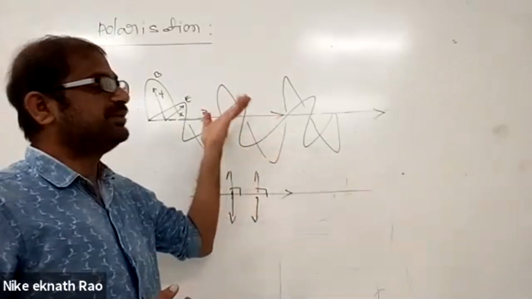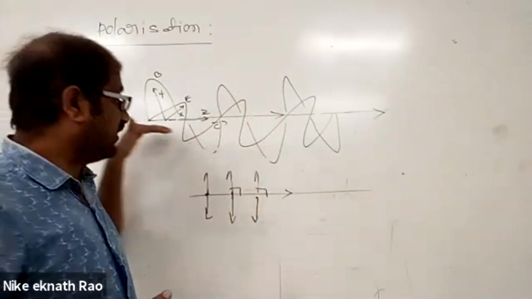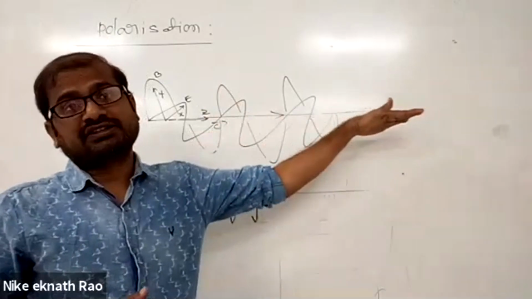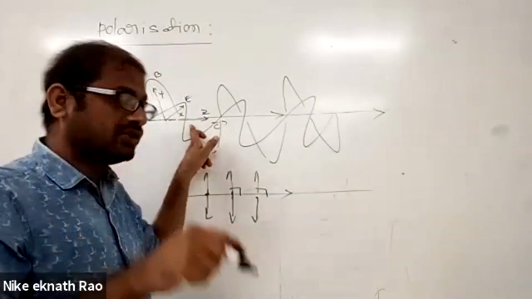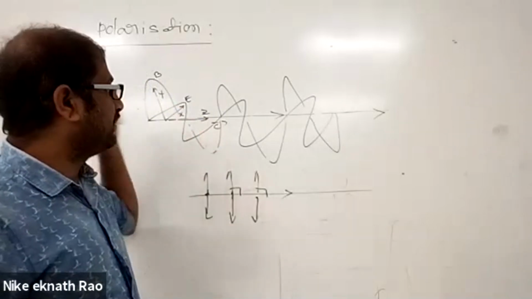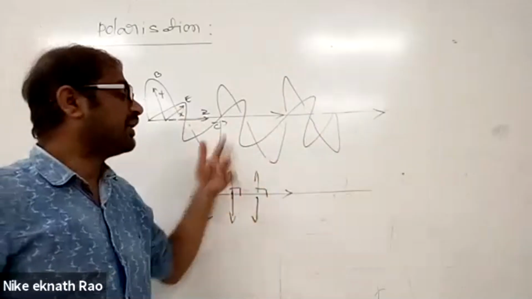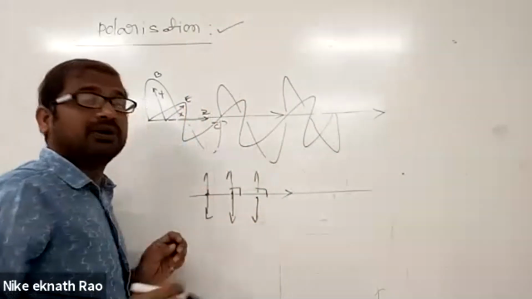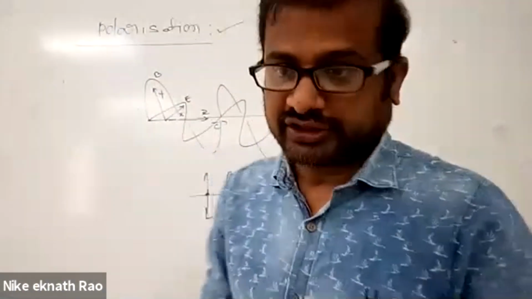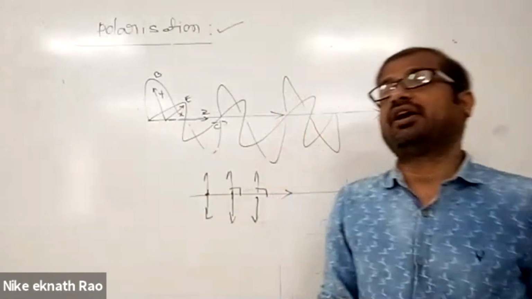Now in light, the medium is not there at all, so how do we classify it as transverse? The direction of propagation of the wave is like this, but the electric field vector oscillates perpendicular to this direction, and the magnetic field vector also oscillates perpendicular to the direction of propagation. That is transverse in nature. The property of light that proves that light waves are transverse is called polarization. Now, before understanding polarization, what is ordinary light and how do we understand it?